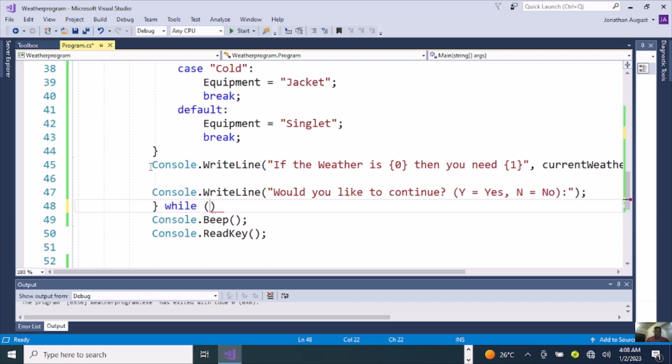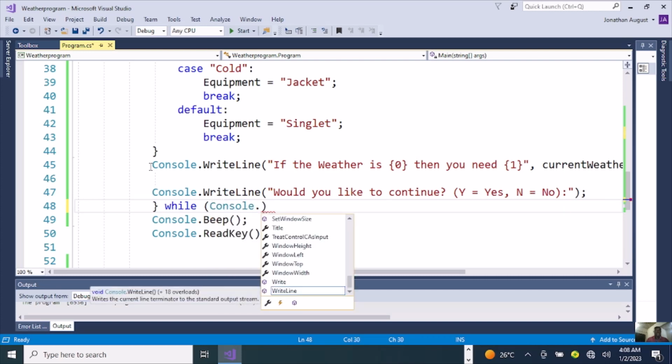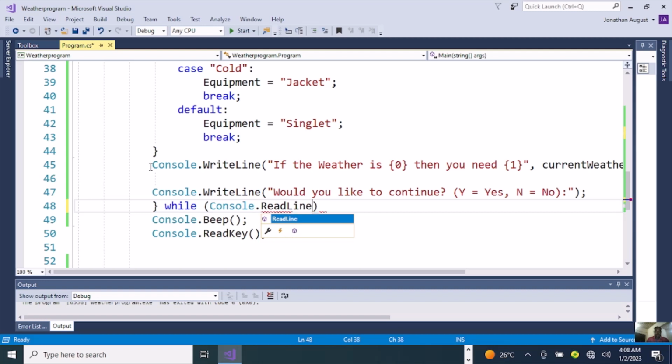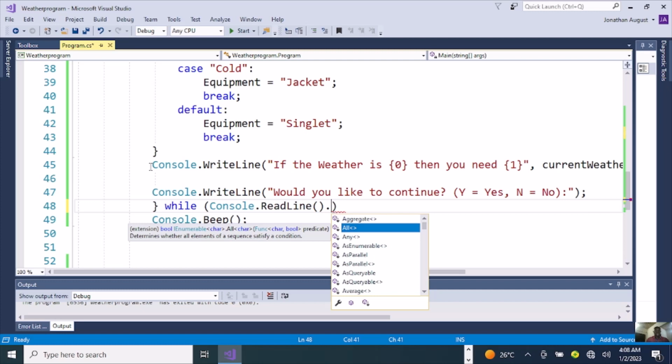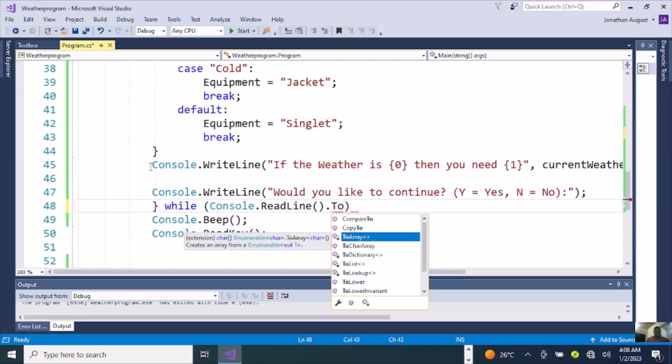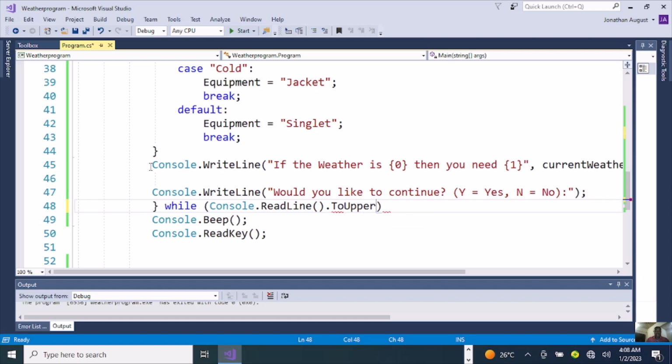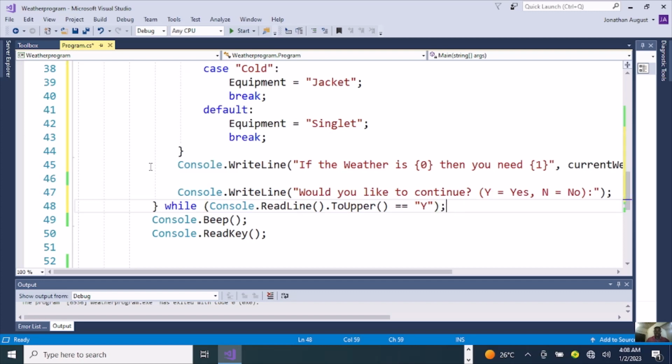Inside, you're going to read the line: Console.ReadLine, add the open and close brackets, then ToUpper, open bracket, close bracket, equals, then "Y" in string. Then you can end this line with a semicolon so that it can loop.